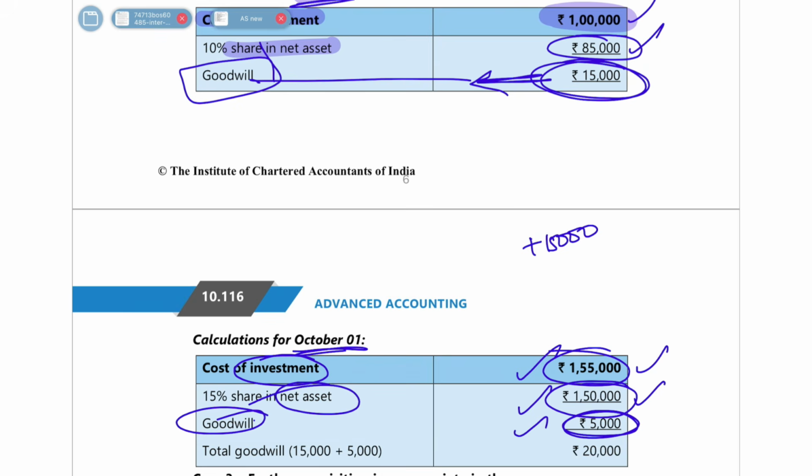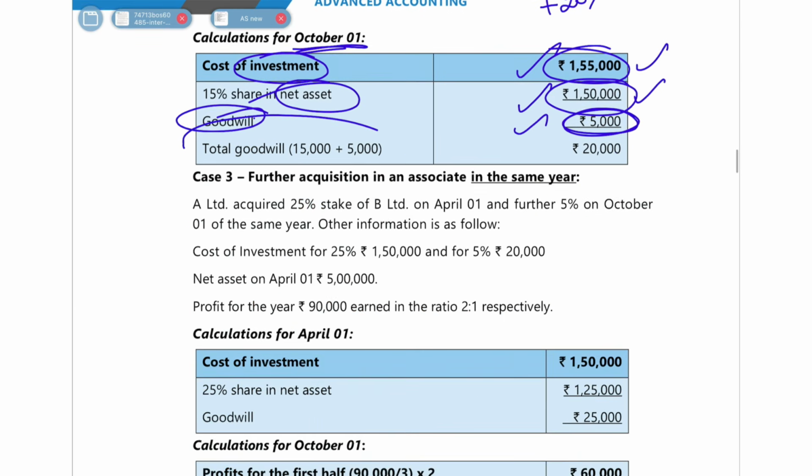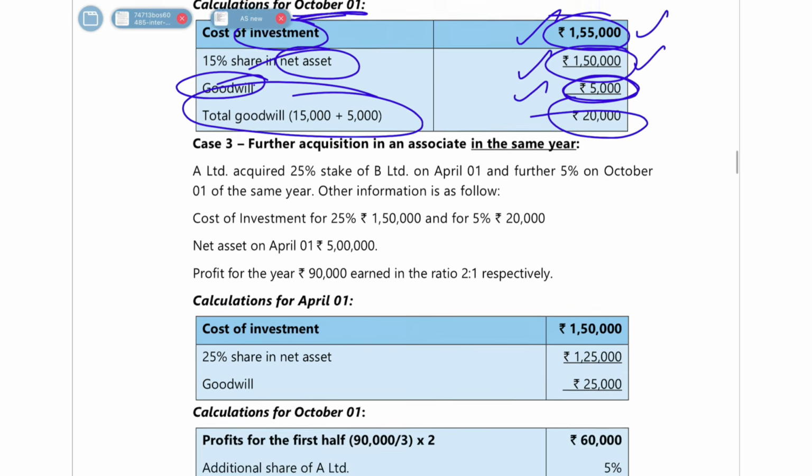Again on April 1, there was a goodwill of 15,000. Then again on October 1, there was a goodwill of 5,000. So totally you have a goodwill of 20,000. So that is what you will show in the year end. Total goodwill worth 20,000. Okay.